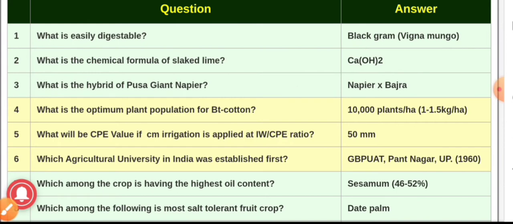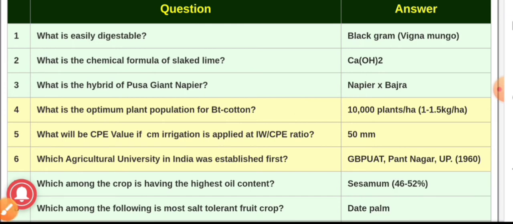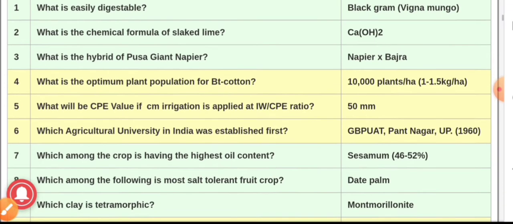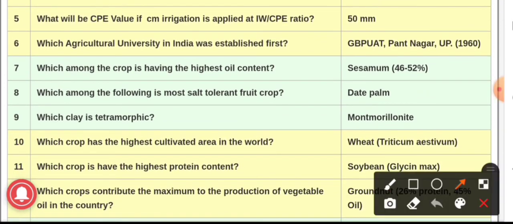Question number 4, what is the optimum plant population for BT cotton? And the answer is 10,000 plants per hectare. It is the optimum plant population for BT cotton. Question number 5, what will be the CPE value if dash centimeter of irrigation is applied at IW upon CPE ratio? And the answer is 50 mm.